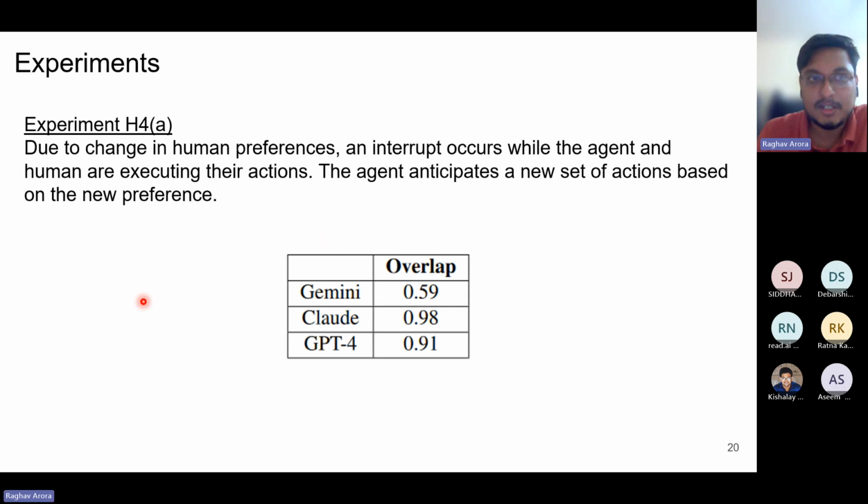So the first result is for hypothesis H4A, which says that when the human preferences change, the human can interrupt the task execution for the agent, and the agent can reprompt and generate a new set of anticipated tasks. So this is the result where we see a 98% accuracy. These results are similar to how H1 was conducted, where the overlap is computed with human expectations, which were collected and considered as the ground truth. And a 98% mean overlap has been observed for Claude with the human expectation, and 91% for GPT-4.